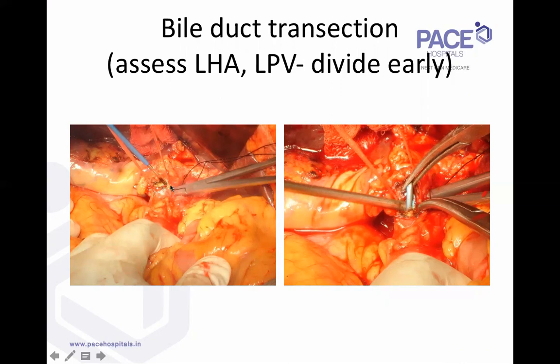So, dividing the bile duct early, because don't try to sling the portal vein without dividing the bile duct. In these tumors, there's a lot of desmoplastic reaction and sometimes actual tumor encasement between the tumor and the portal vein confluence. So if you do it without proper exposure, as you do in a normal hepatectomy or a living donor, because of the encasement, you might actually get into trouble. So at least in this kind of situation, the bile duct is already excised and lifted up, the dissection is good, and if you have an encasement, you can plan for a portal vein resection much better.